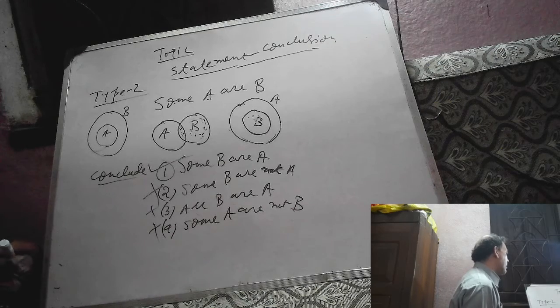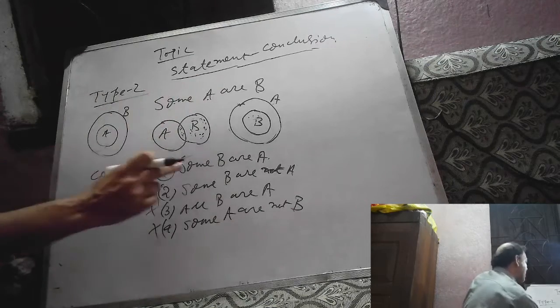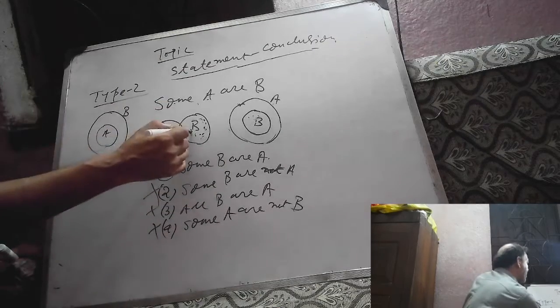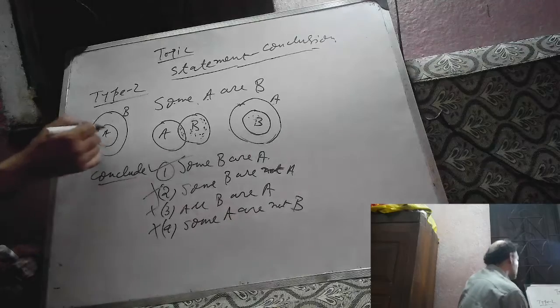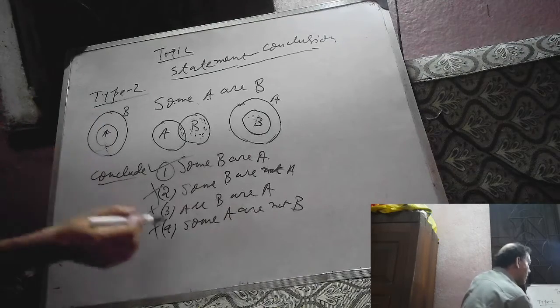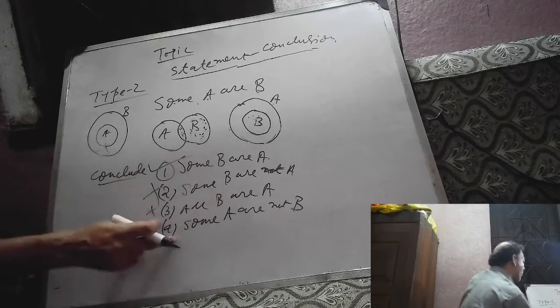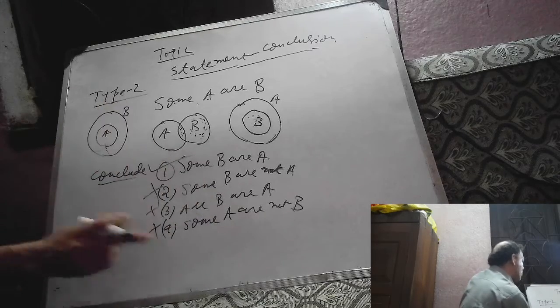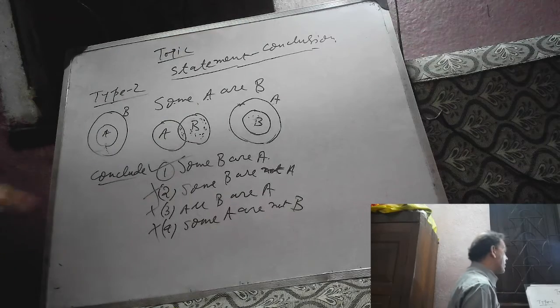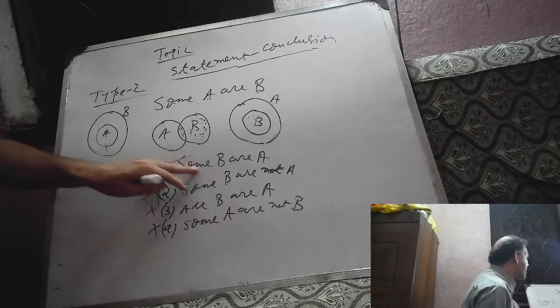This is some A are B, this is also some A are B, and this is also some A are B. Now from this Venn diagram, some A are not B is false, so it cannot be true. So only one conclusion we can draw: when some A are B, definitely some B are A.